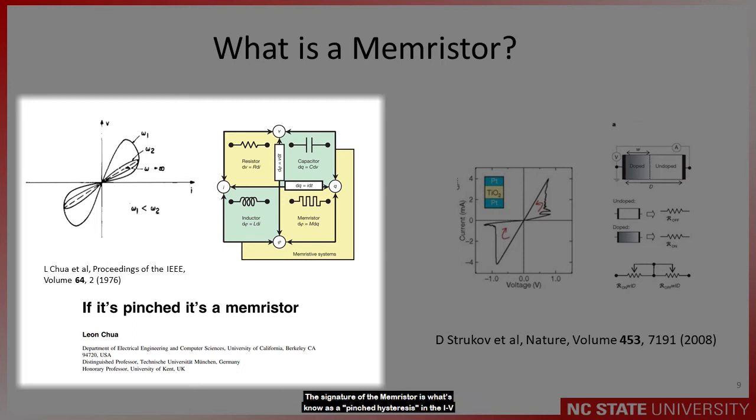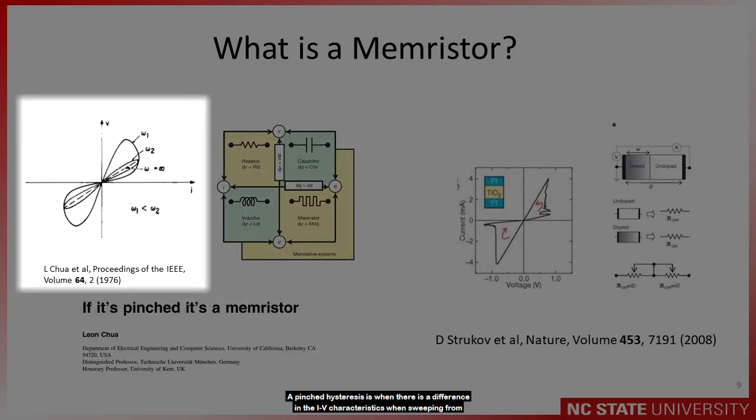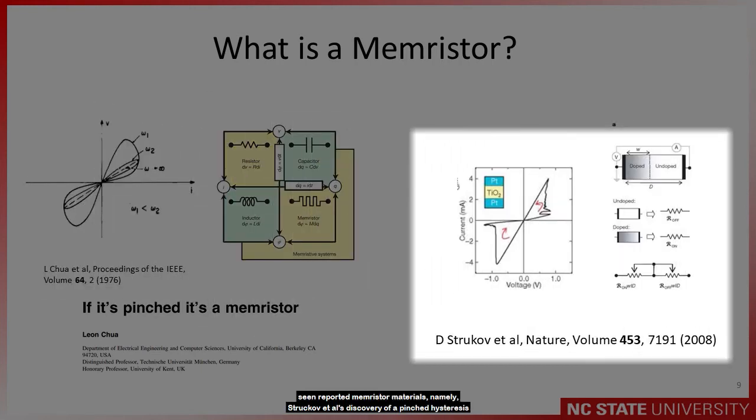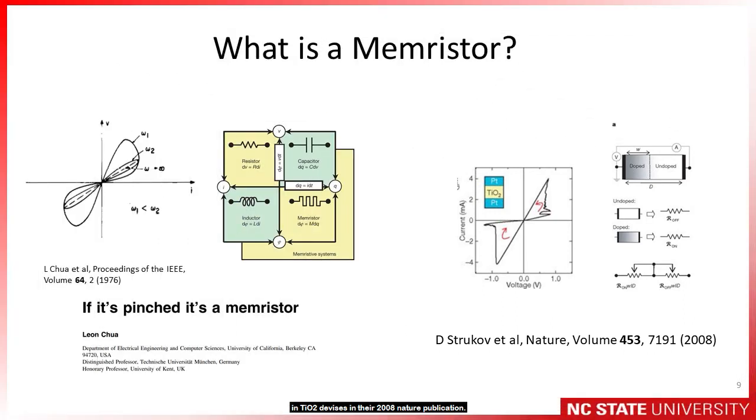The signature of a memristor is what's known as a pinched hysteresis in its IV curve. A pinched hysteresis is when there's a difference in the IV characteristics when sweeping from low to high voltages versus from high to low voltages, but the curves still meet at the zero voltage, zero current point. Despite being predicted so long ago, it's only relatively recently that we've seen reported memristor materials, namely Strukov et al.'s discovery of pinched hysteresis in TiO2 devices in their 2008 Nature publication.